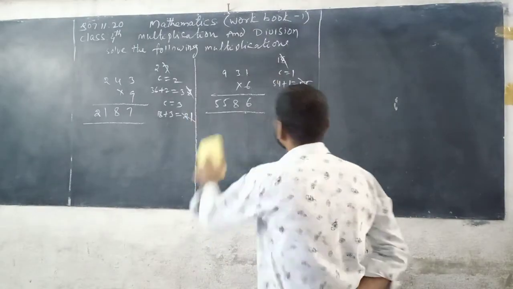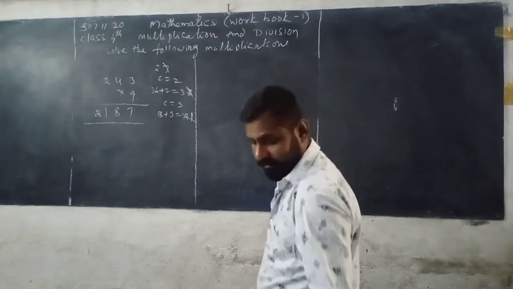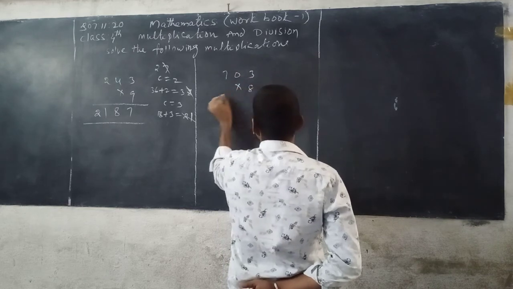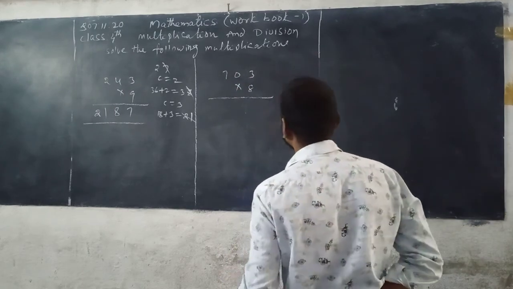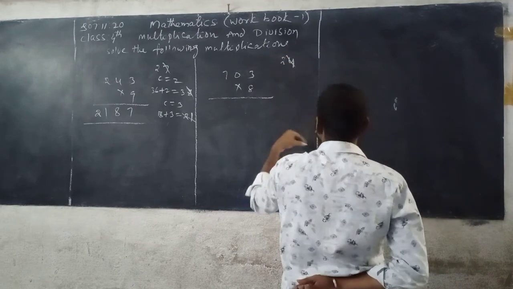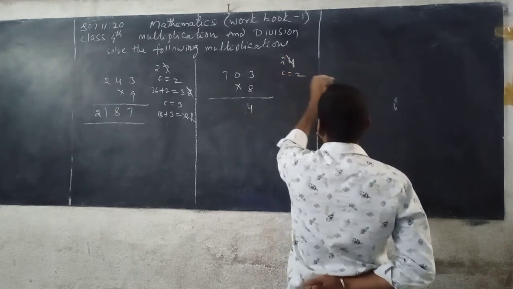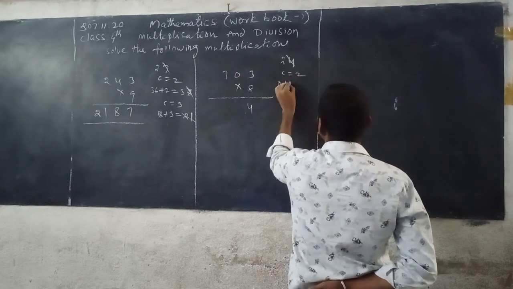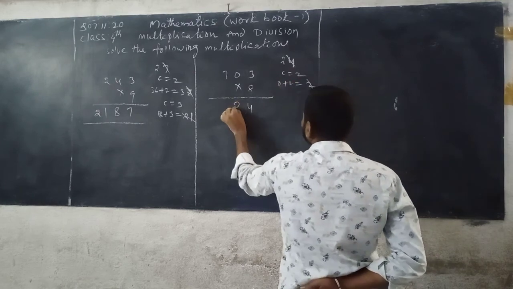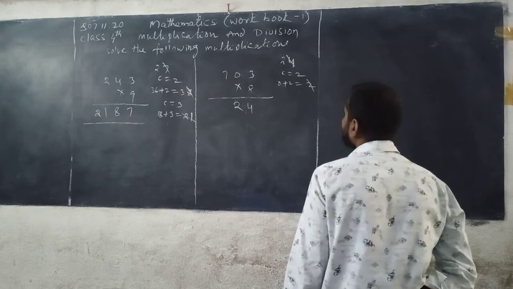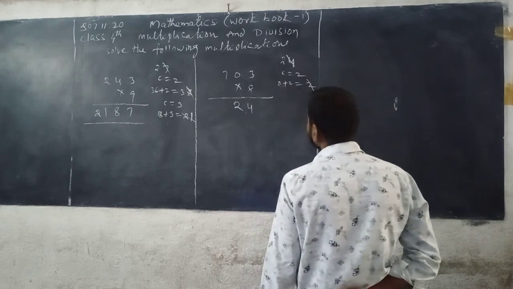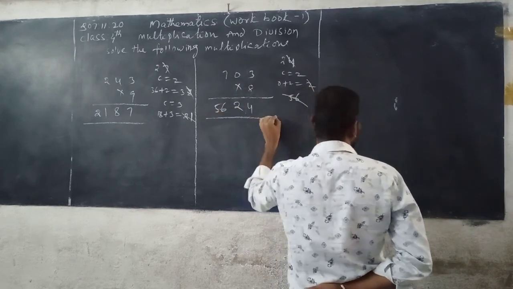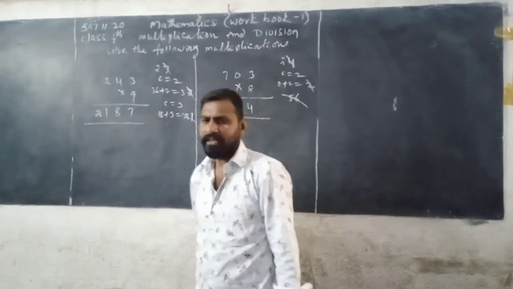Now next one, 703 into 8. First we multiply the digits in ones place, that is 3 with 8. 8 3s are 24. In it 4 is taken and written down in the ones column of the product and carry 2. Next 0 is multiplied with 8. 8 zeros are 0. Then 2 is added to 0. 0 plus 2 you get 2, to write down in this column of the product. Now next we multiply the digits in hundreds place, that is 7 with 8. 8 7s are 56, you can write a total because this is the last digit of the given number. Then the product is equal to 5624.